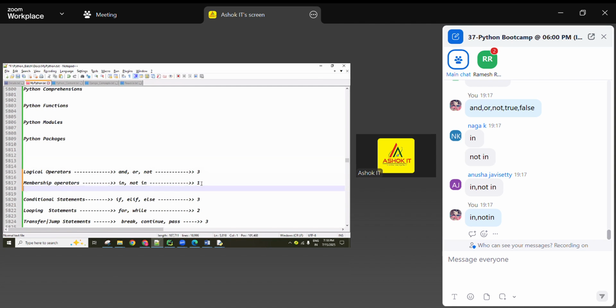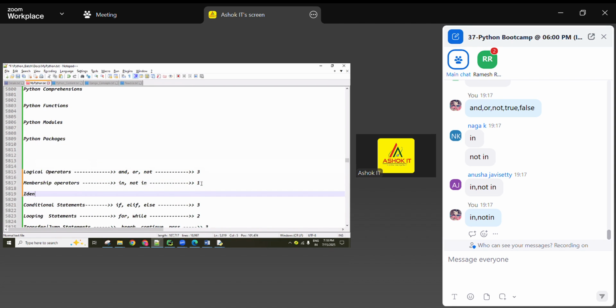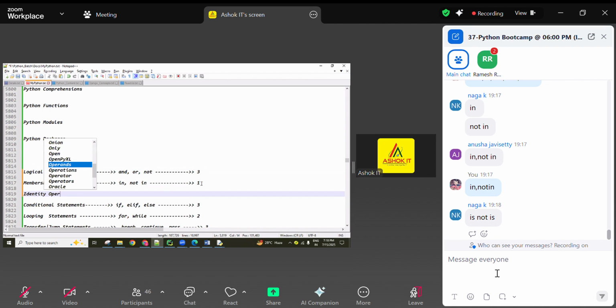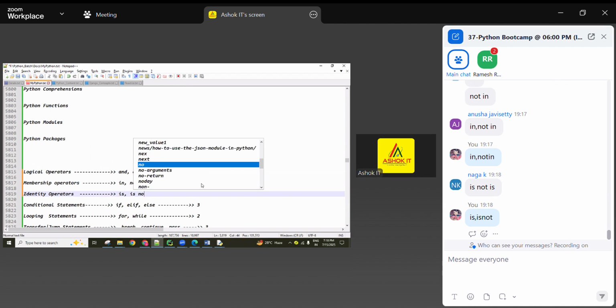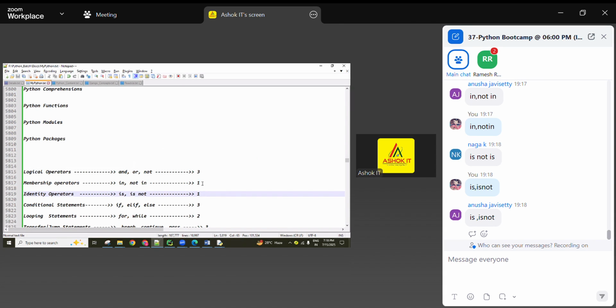Just 1 you can count. And next, identity operators. Here is, is not. Again the keyword count is 1 only. So simply in operators, 5 keywords we are using.